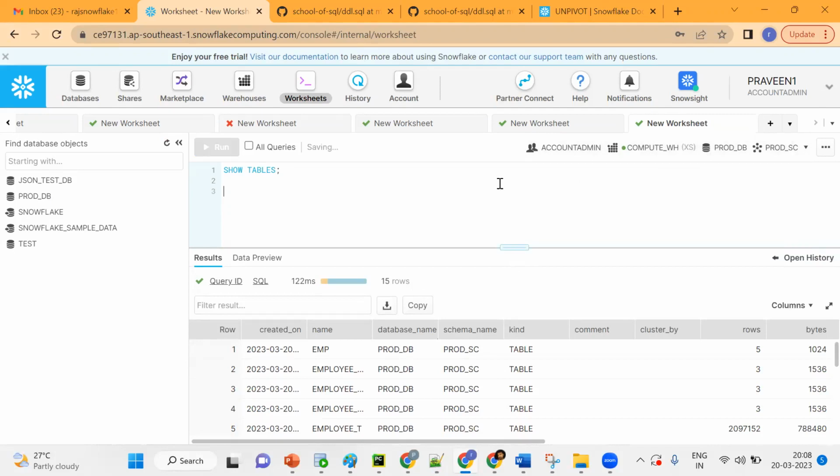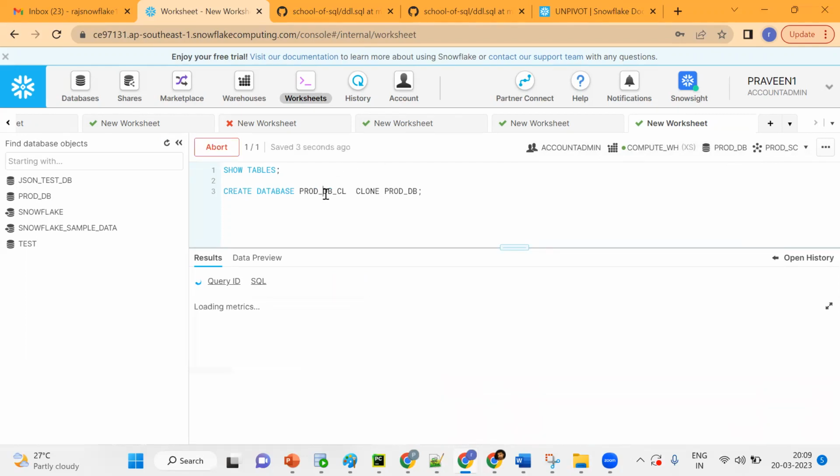Instead, Snowflake has one feature: create database, suppose prod_db_clone, with the keyword clone, from which database we are using, prod_db. See what I'm trying to say: this entire database's objects move here. It will take about 5-10 seconds and it will be done.